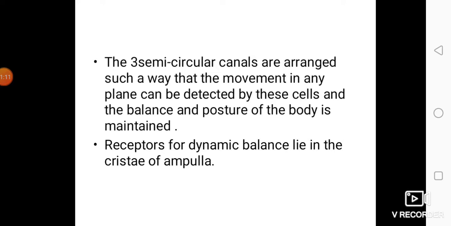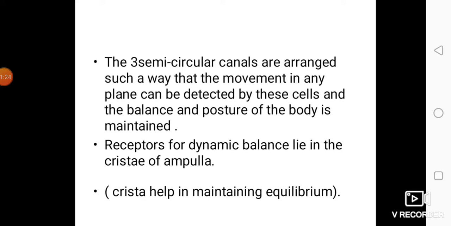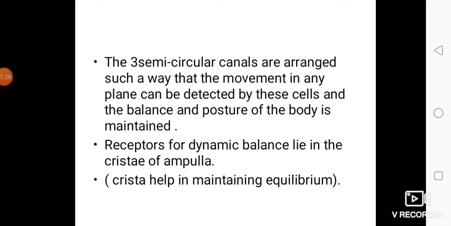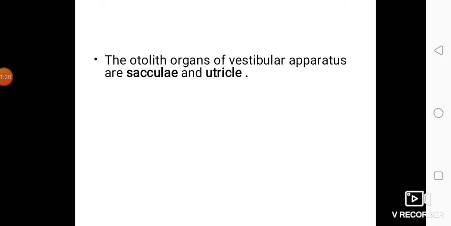Receptors for dynamic balance lie in the cristae of the ampulla. The ampulla contains cristae, and the cristae act as a sensor which detects changes in body movement and brings about body balance. Crista help in maintaining equilibrium. The otolith organs of the vestibular apparatus are the sacculus and utricle.